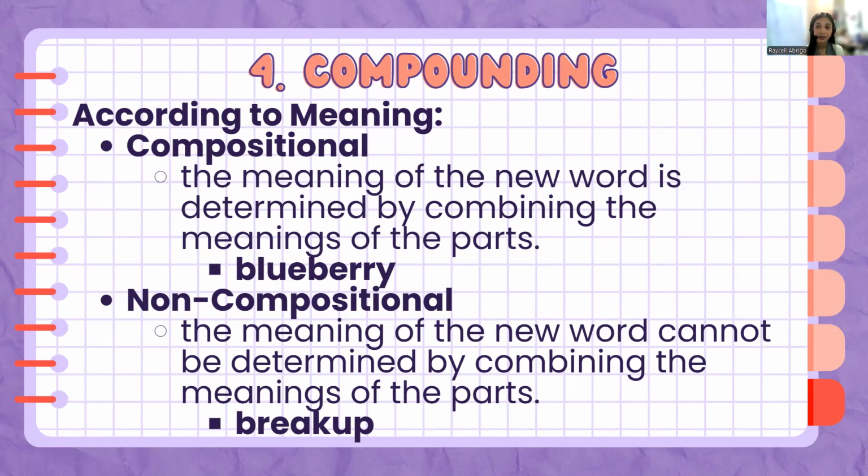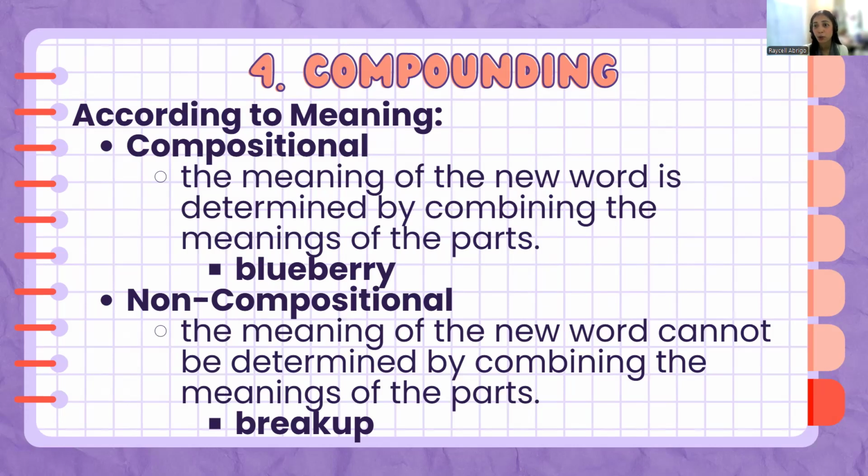Okay? Get the point? So sunflower is also non-compositional because it does not literally mean a flower and a sun. It refers to a type of flower with the color of the sun, but not actually the sun that is a source of light.